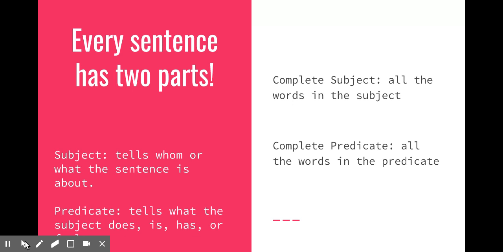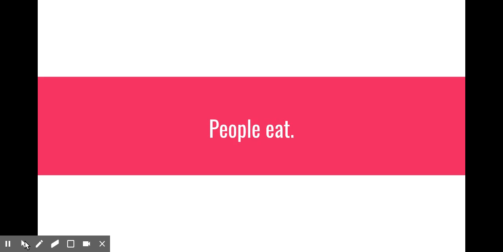Here's how I like to break it down. I like to find my verb in the sentence, because once I find that verb, I know that everything after that is going to be part of the predicate, and everything before it is going to be part of the complete subject. Let's try a few here.